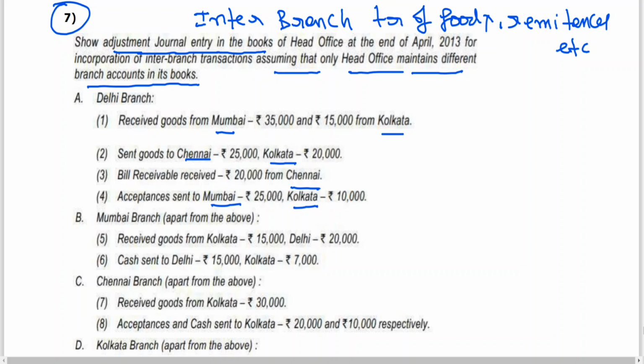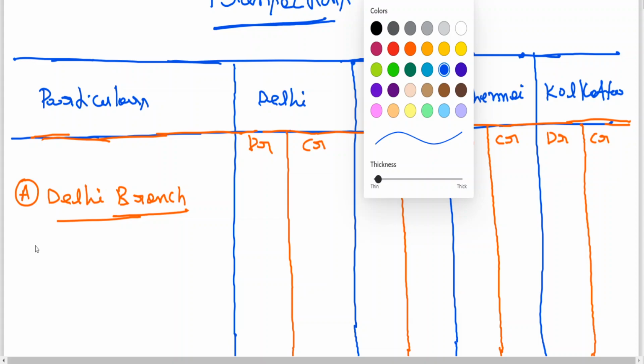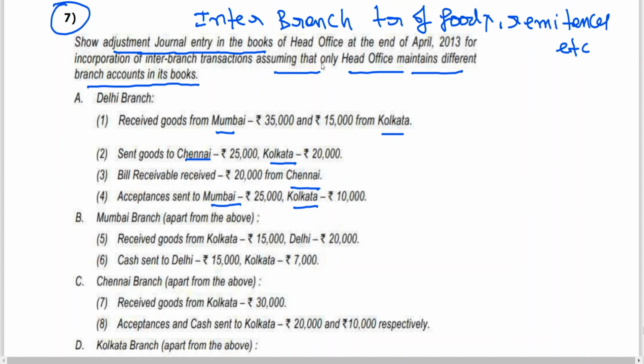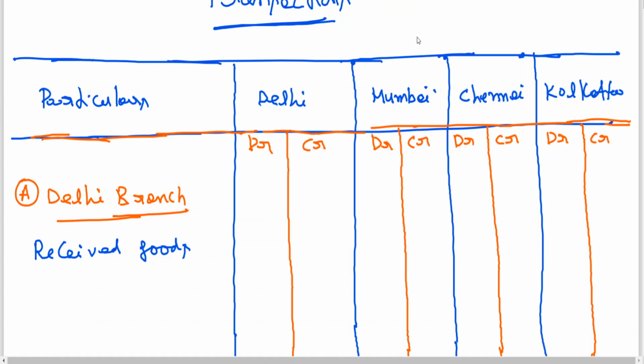So what am I writing here? Received goods. What is the total of goods received? 35 plus 15, 50,000. You write in Delhi, debit the receiver. These adjustments we are doing in the books of head office.